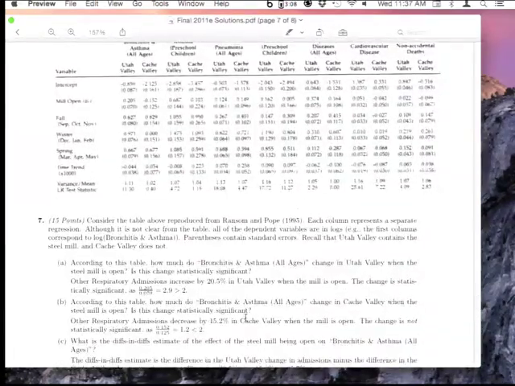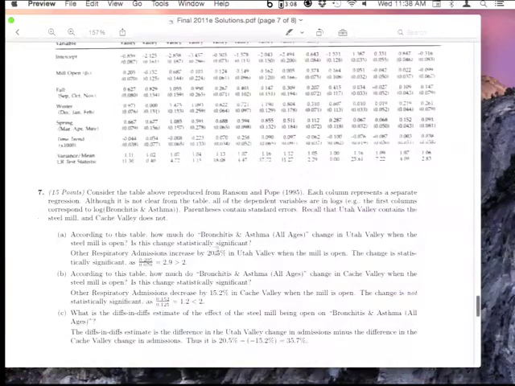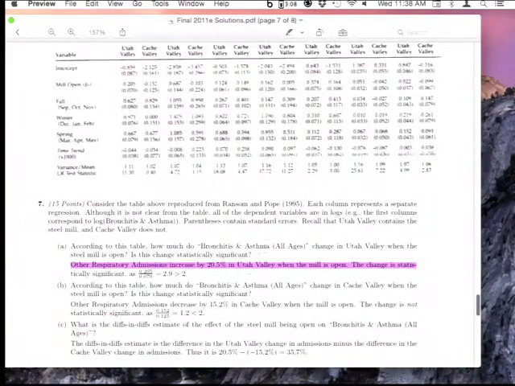I think that the year that I gave it, there were also some students who actually wrote down the log of y is equal to beta naught plus beta 1x and so forth, and raised everything by e to the x, and you can come up with a more precise percentage change than just reading straight from this coefficient and multiplying it by 100. If you do that, that's fine, but it's not necessary. I'm not going to deduct any points for not doing that.